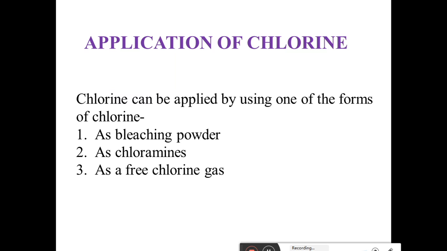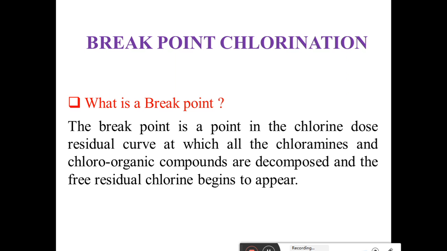The free chlorine gas method has various advantages. This method needs less space to store. It is very powerful in killing bacteria. It is easy to transport. The results of disinfection of water are uniform and reliable, and the mechanism is easy, and no skilled manpower or skilled supervision is required. So these are the various forms in which we can apply chlorine to water.